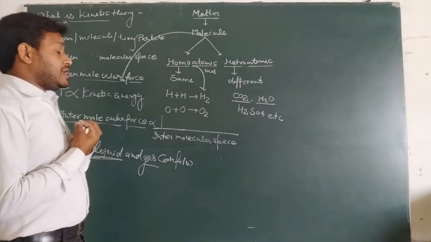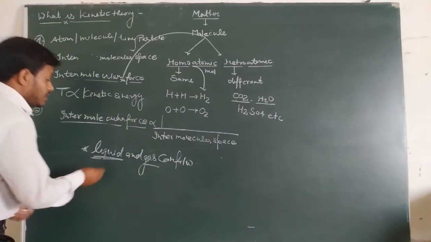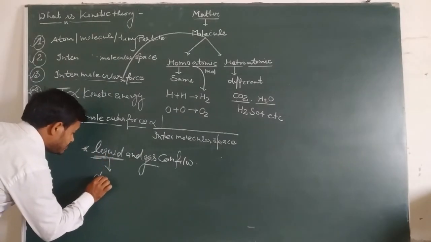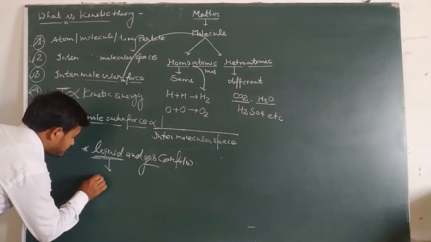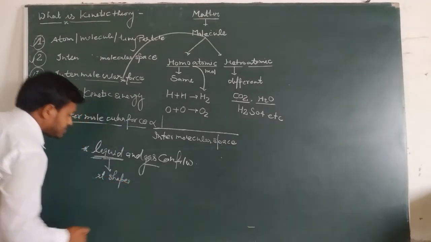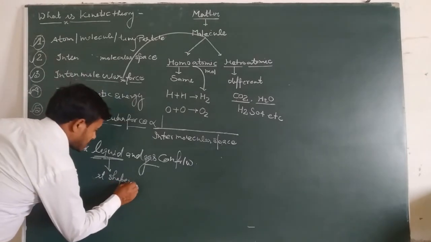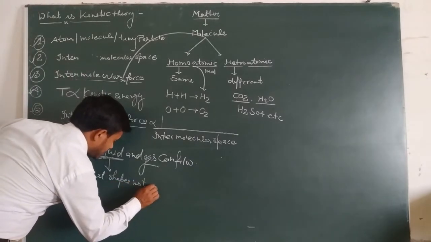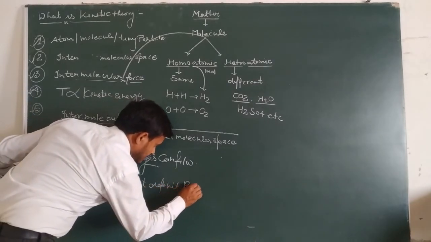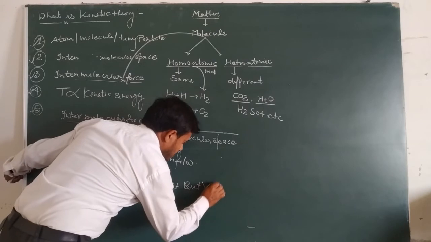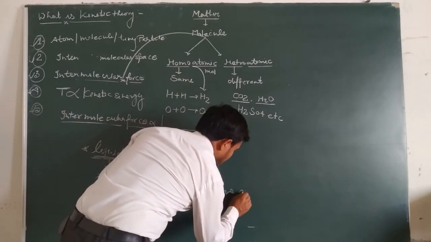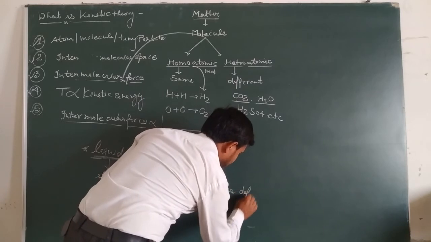Their shape is not definite, but their volume is definite.